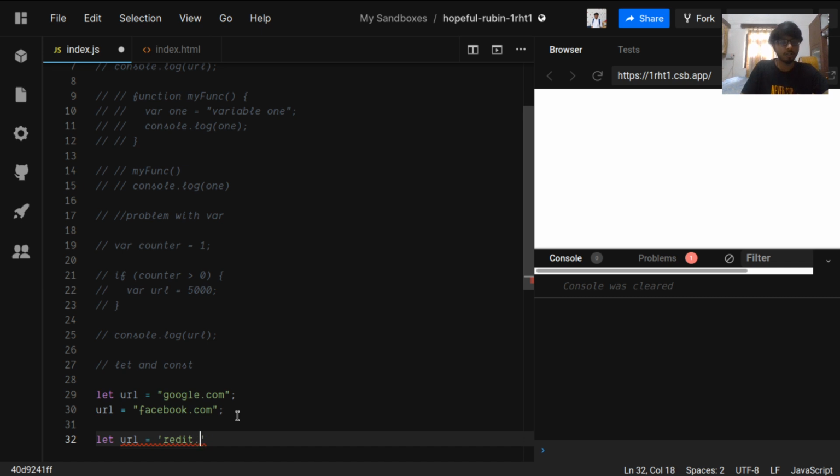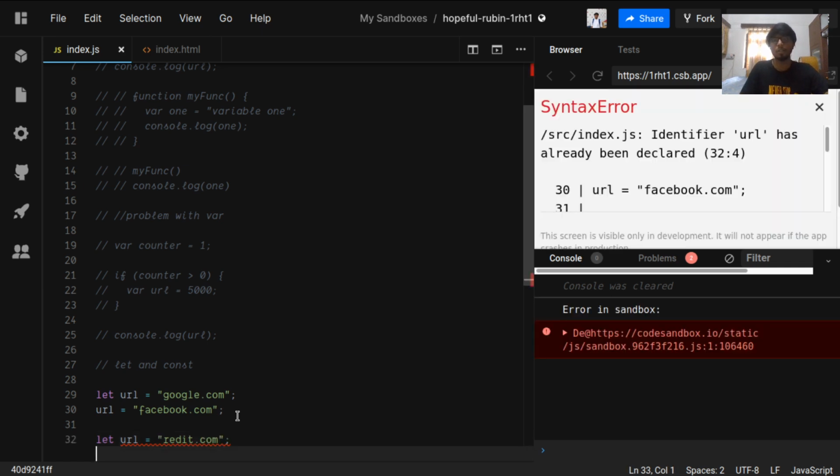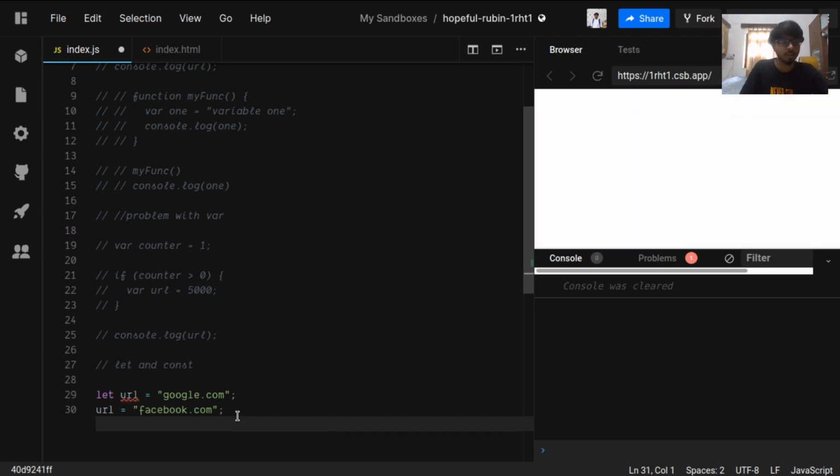It will throw us an error. So this is what let is supposed to do. It helps us so that we don't redeclare any variable while writing code, so this removes a lot of bugs.